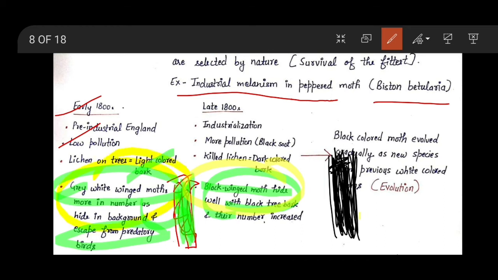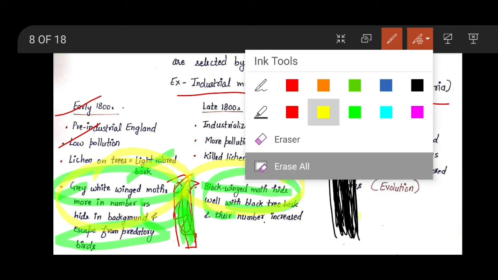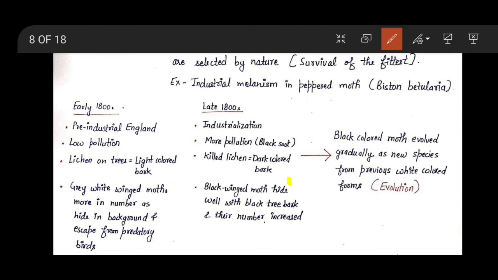Suppose this is our tree bark: the lichens are killed, and the smoke soot, black soot, is going to deposit on the tree bark, and because of that now the opposite situation occurs. Now the black winged moths easily hide themselves inside this black background, but the grey white moths are not able to hide, because they can be easily identified due to their light color.